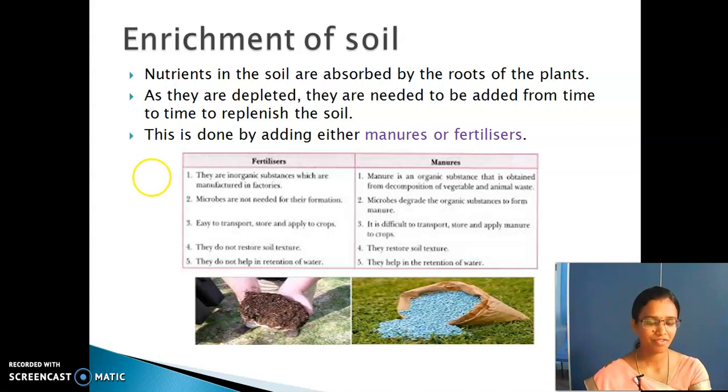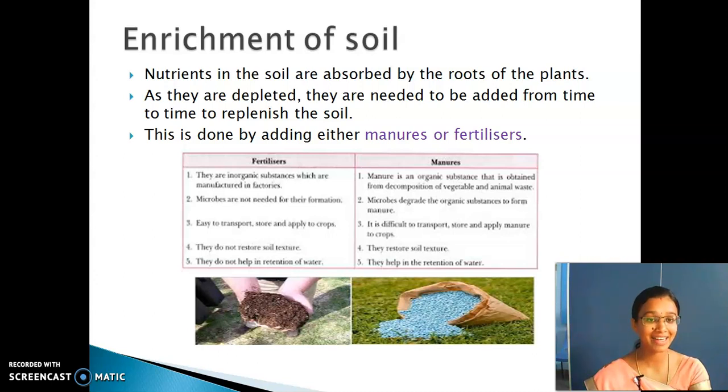And who are the friends of farmers? Friends of farmers, their neighbors? No. The friends of farmers are the earthworms. Good. Who is called the friend of farmers? Earthworms. Because the waste which is produced from the earthworm is used as good manure.